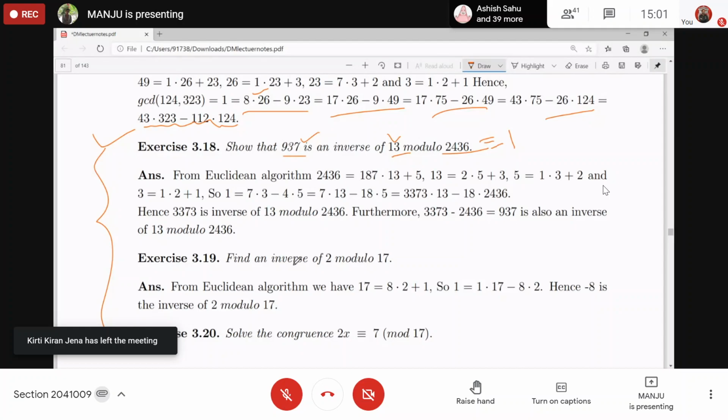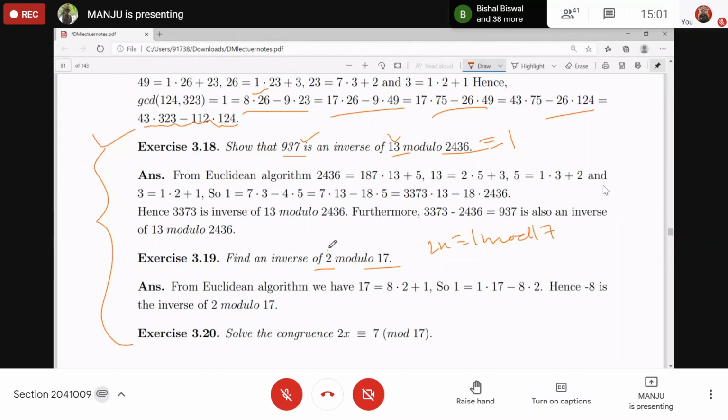And find the inverse of 2 modulo 17. Just solve the equation 2x is congruent to 1 modulo 17, or take the GCD. The GCD of 2 and 17 is 1, so you can write 1 as 17 times 1 plus 2 times minus 8. So minus 8 will be the inverse.